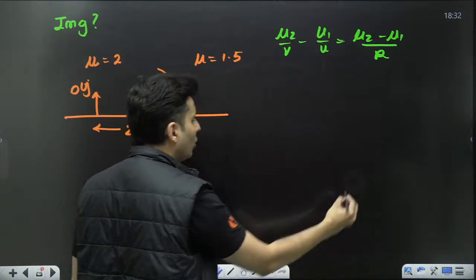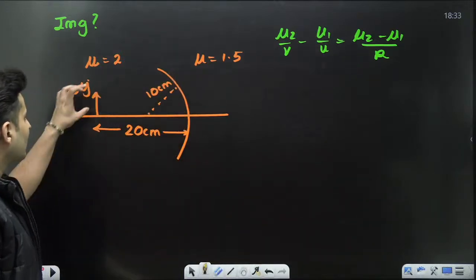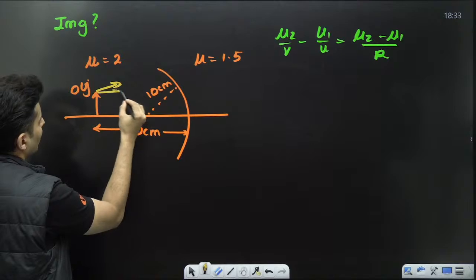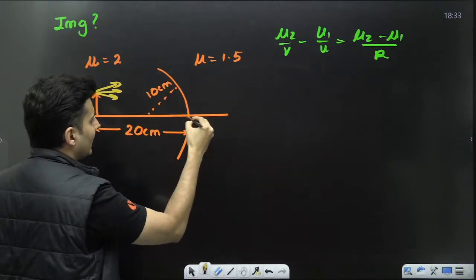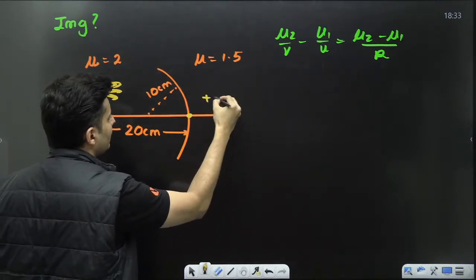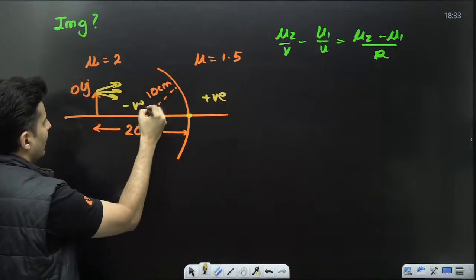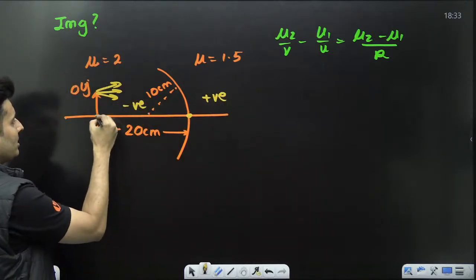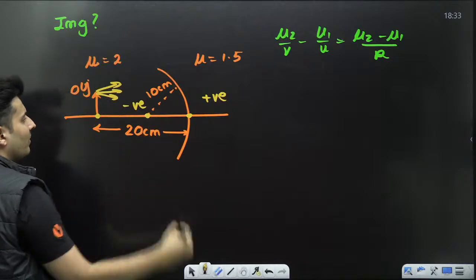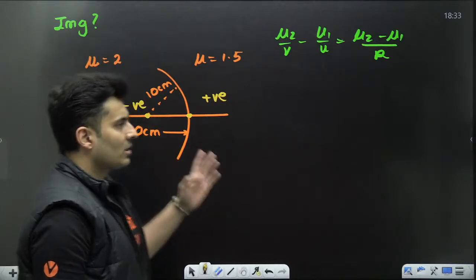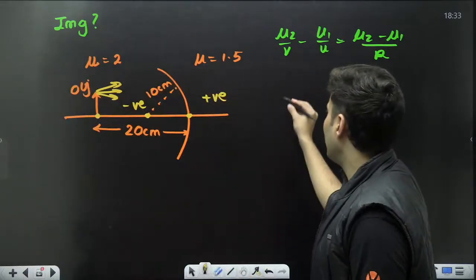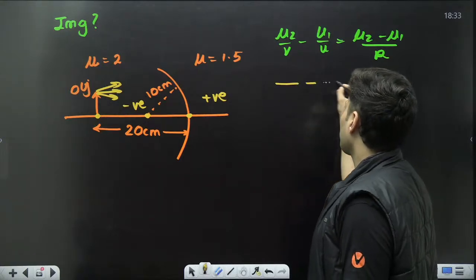First of all, decide who is positive, who is negative. This is the object, so the rays will go like this. This is the pole, so this is the positive side and this is the negative side. You can see the object is on the negative side, and the center of curvature is on the negative side. So let's start putting up all the values which we can find out.